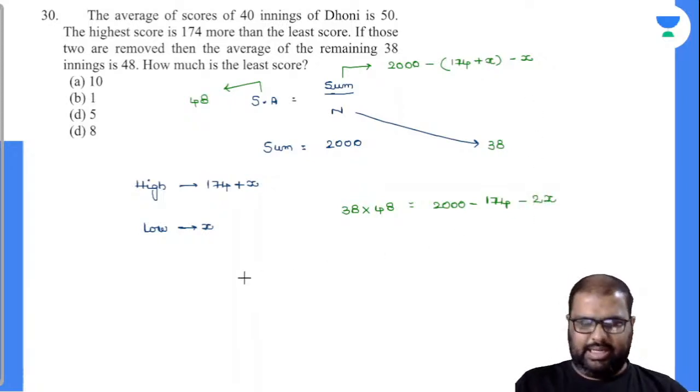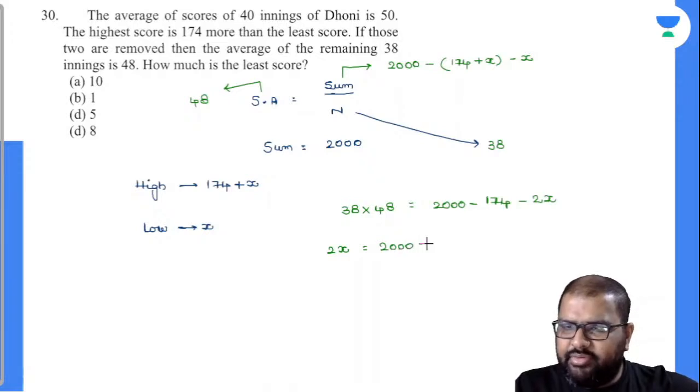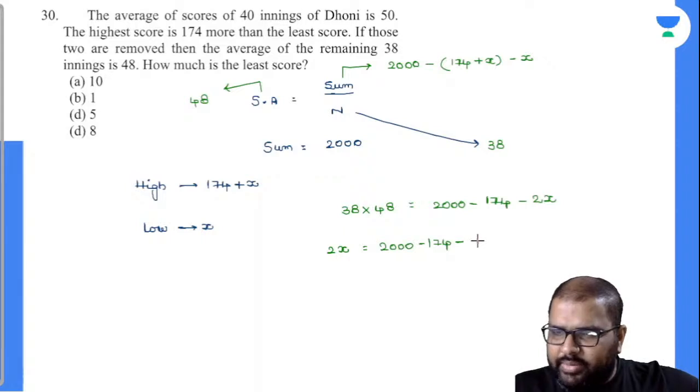Now calculate the entire thing. Minus 2X will come to this side, will become 2X. 2000 minus 174. How much is 38 into 48? Can anybody calculate? You can calculate it normally only. 48 into 38, 1824.